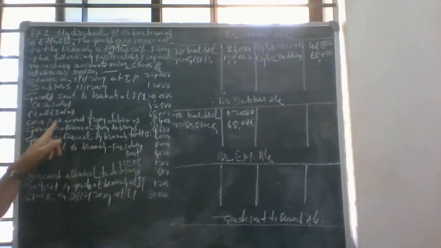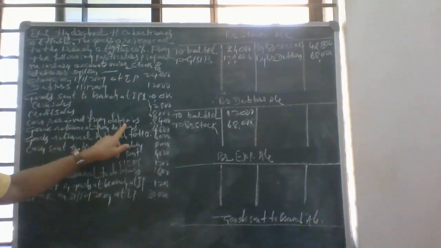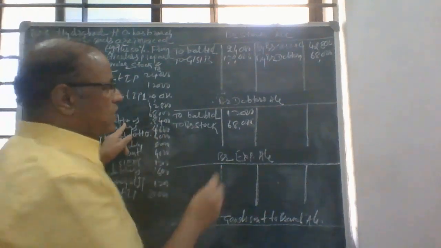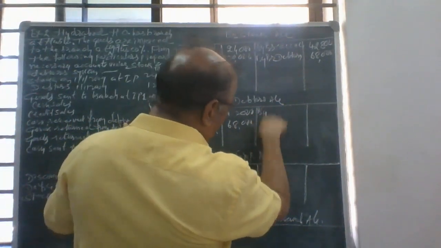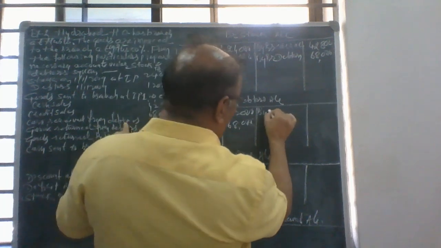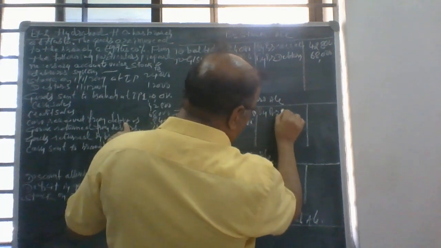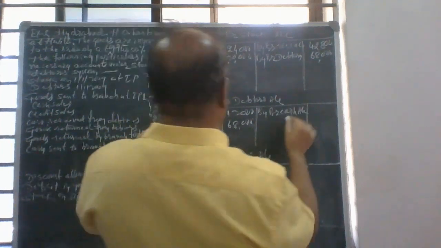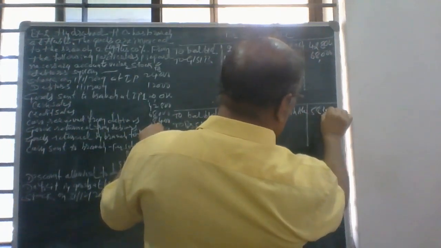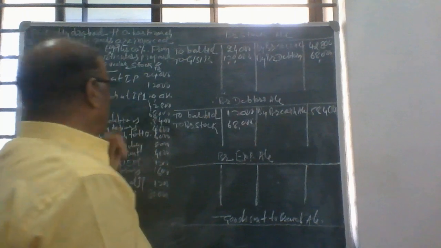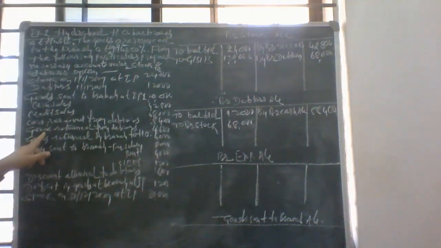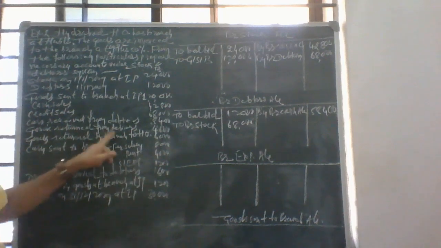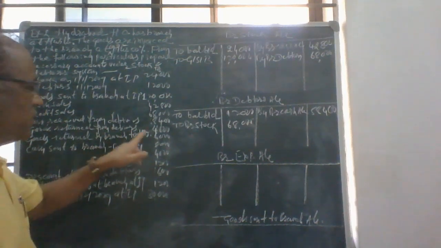The next one, cash received from debtors. The entry will be branch cash account debit to branch debtors account. Branch debtors account credited by branch cash account, 58,400. Another one is goods returned from branch debtors, that means goods returned by customers.